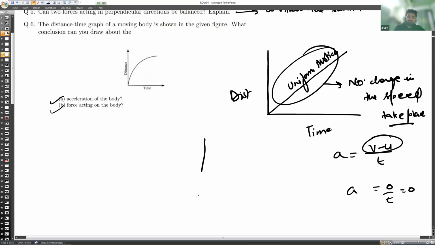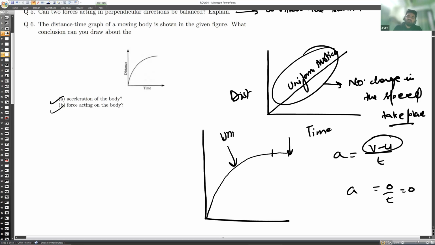But if we have any graph like this, where the distance is increasing, but with time it becomes constant, it means here the object stops. With time it is not increasing. You see that from this to this the time is increasing, but the distance is not increasing. So we can say that it is retarding motion. Okay. So acceleration is applied. Yes, it is uniformly retarded motion.